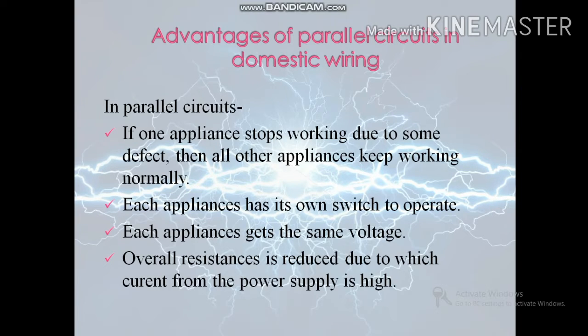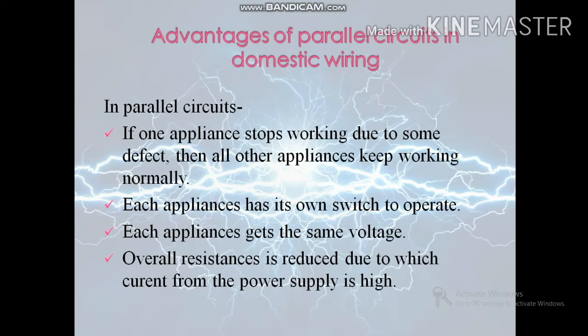Next point is, in a parallel circuit, each electrical appliance has its own switch, due to which it can be turned on or turned off separately without affecting the other appliances. For example, all the bulbs joined in a parallel circuit in a house have separate switches, due to which we can switch on or switch off any bulb or any fan or any electrical appliance without affecting other bulbs in the house.